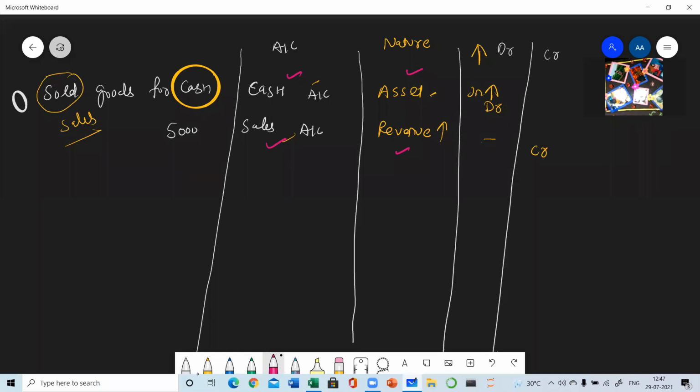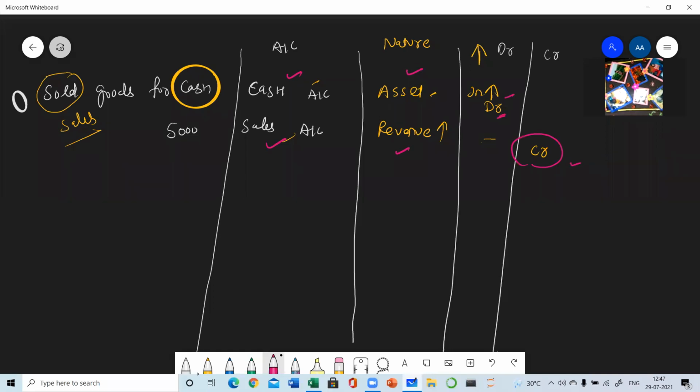So one is asset, one is revenue. Cash is incoming, so it is increasing. Whenever cash is incoming, it will be increasing and it will always be debited. Why debited? Because we have learned that cash is an asset, and whenever an asset increases, it is always debited. And if one account is debited, then it's quite understood that the other account will be credited. So if you want to apply the rule, you can apply the rule. Otherwise, you can write directly: cash is debited and revenue is credited.